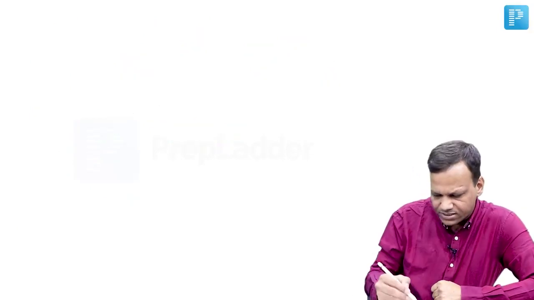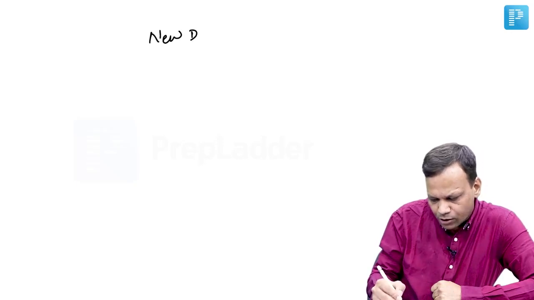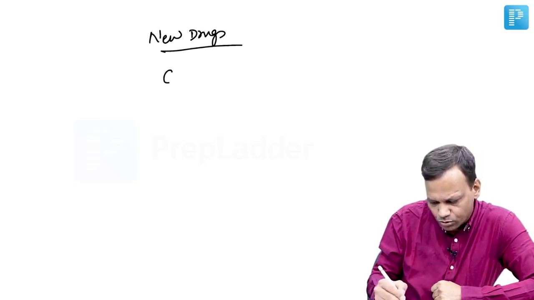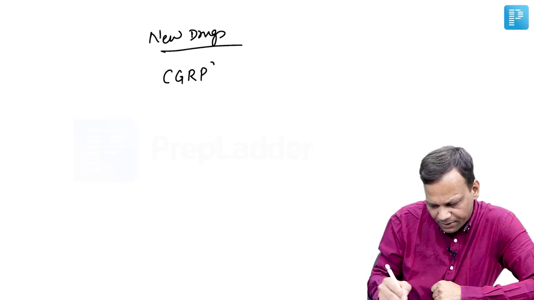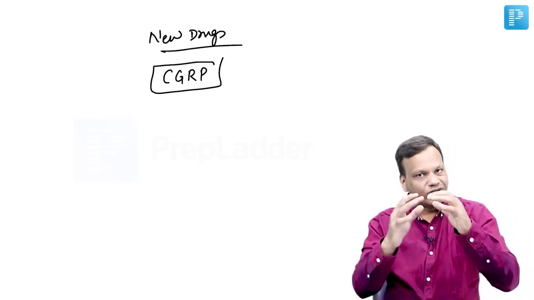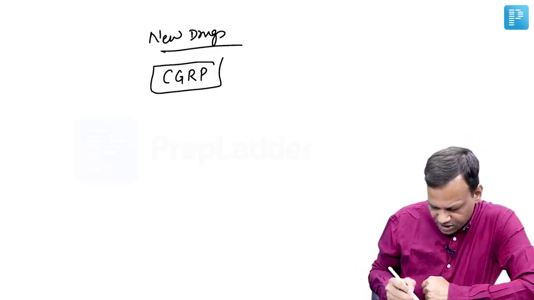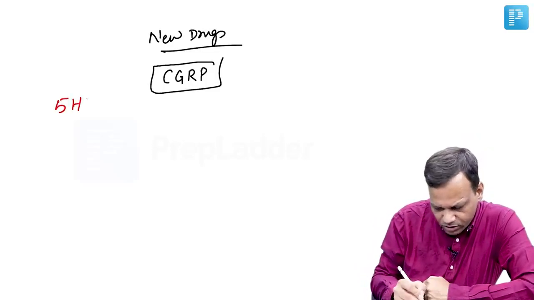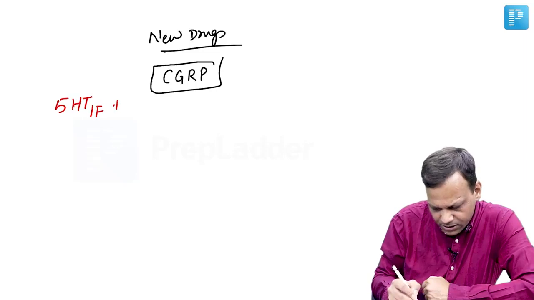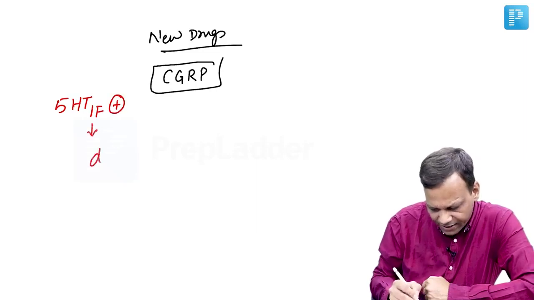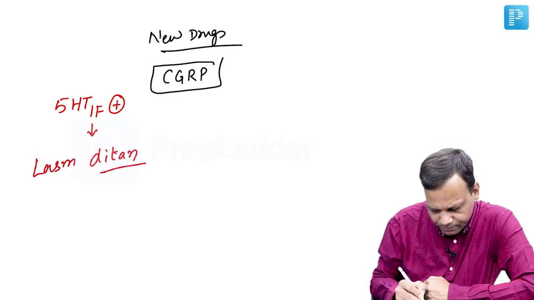Now there are some new drugs in migraine. The new theories say that migraine is due to calcitonin gene related peptide. So we have to decrease that to treat migraine headaches. So we have developed several drugs. One of them is 5-HT1F agonist. The drug group is called ditans. Any drug whose name ends with ditan, example is lasmiditan.